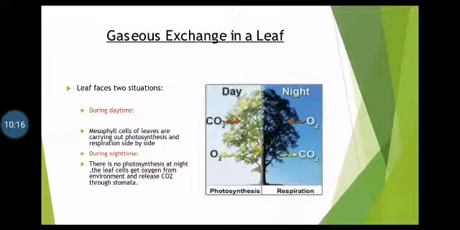The process of photosynthesis is not carried out at night. So the leaf cells need oxygen for respiration. From where do they get oxygen for respiration? They get it from the environment. And similarly, the carbon dioxide produced during respiration, they excrete it out at night through their stomata.